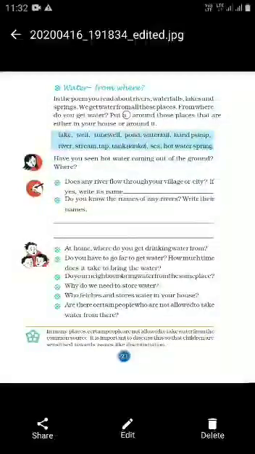We get water from all the places. From where do you get water? We get water from all these places: the rivers, waterfalls, lakes and springs. But from where will we get water? Put a circle around these places that are either in your house or around it. Here they have given some places. You just have to verify that it is present nearby to your place. You can ask your parents also.